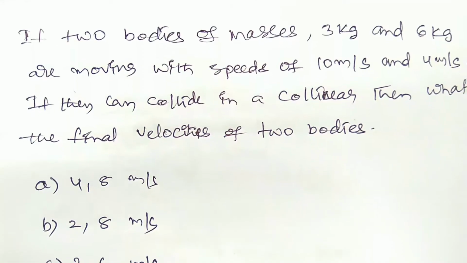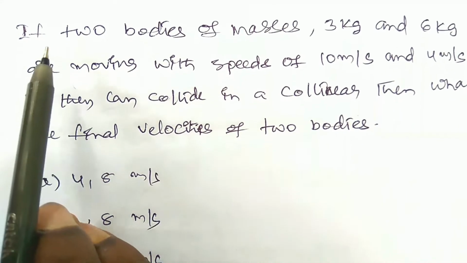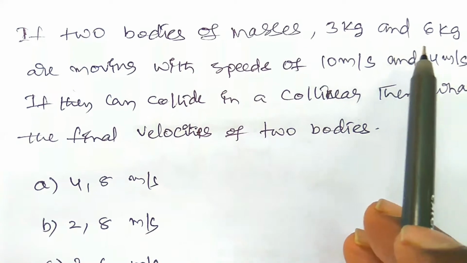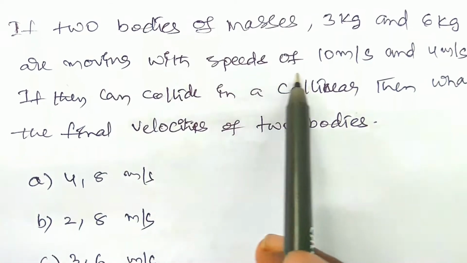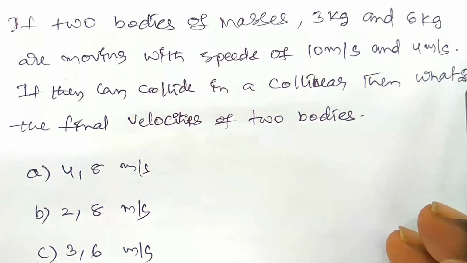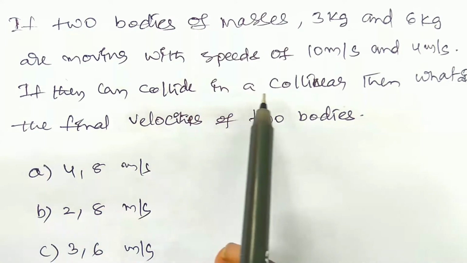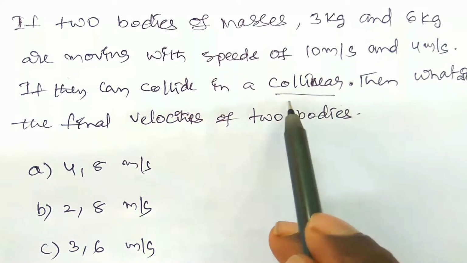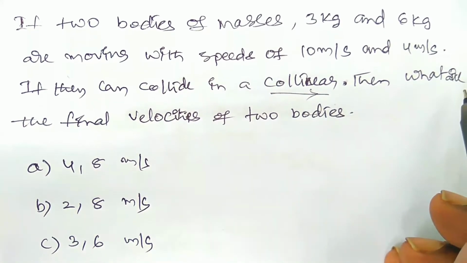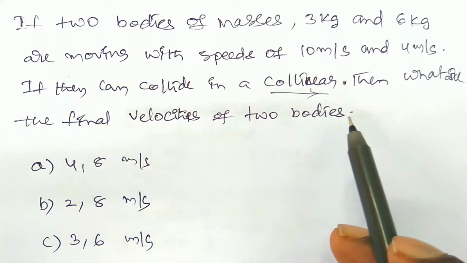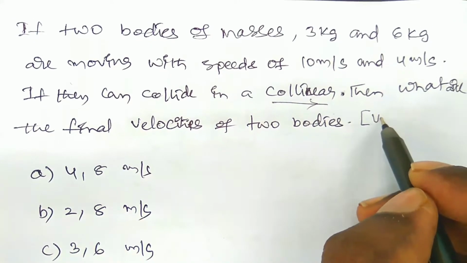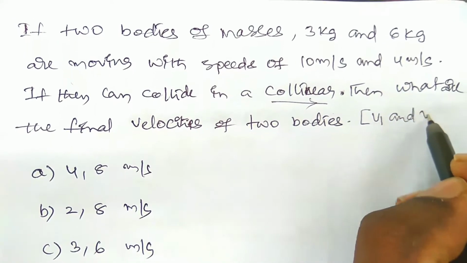Now the numericals. The first problem: if two bodies of masses 3 kg and 6 kg are moving with speeds of 10 meter per second and 4 meter per second, and they collide collinearly, which means in a straight line, then what are the final velocities of the two bodies? Just find v1 and v2, right?